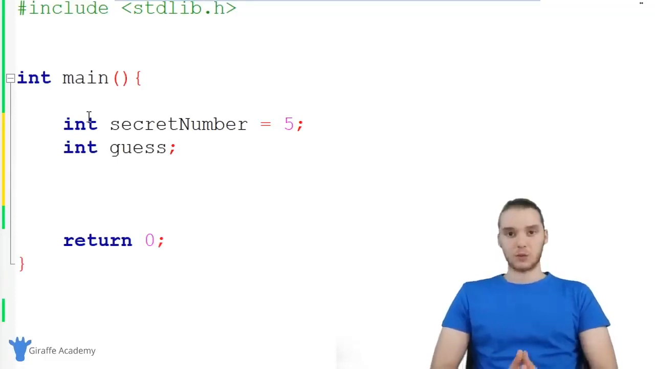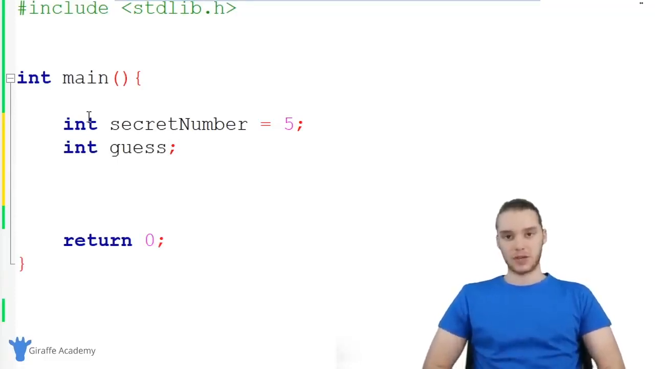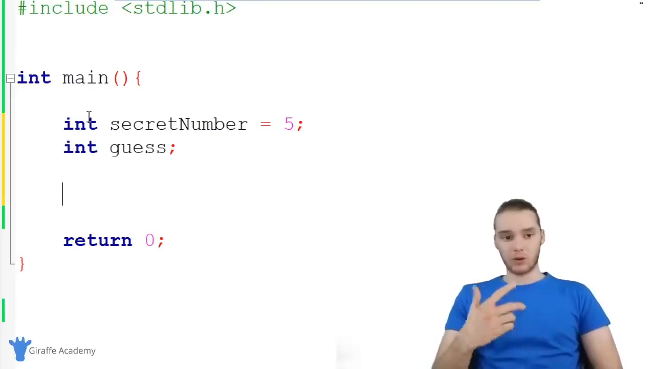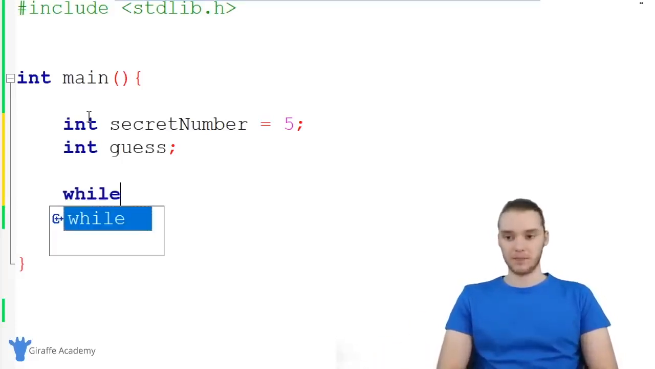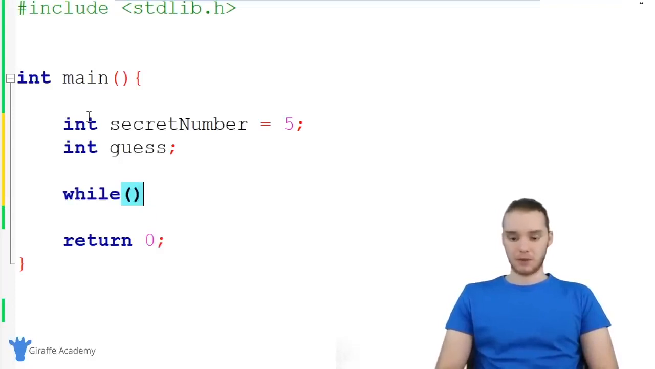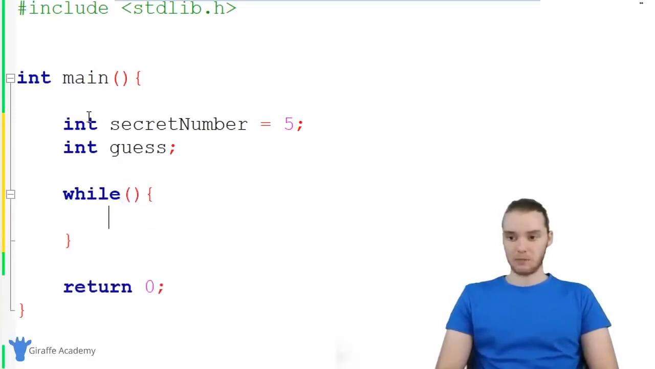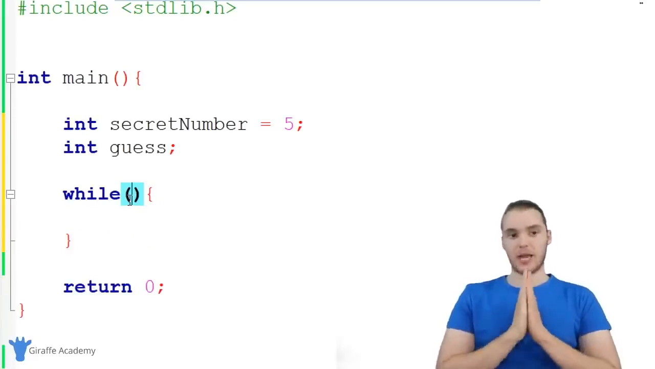So what we want to do is prompt the user to enter in the number until they get it right. As long as the user hasn't entered in the correct number, we want to keep asking them to enter it in. In order to keep asking them to enter it until they've guessed it, we can use something called a while loop. So I'm just going to type while, and I'm going to make an open and close parentheses and an open and closed curly brackets.